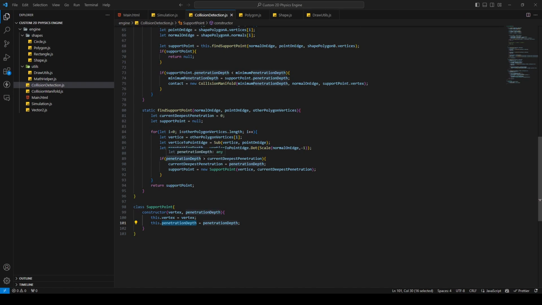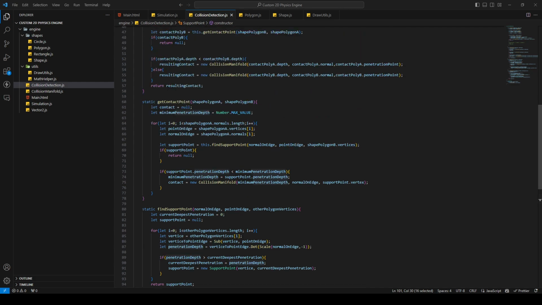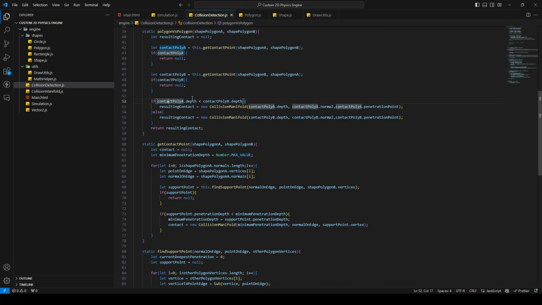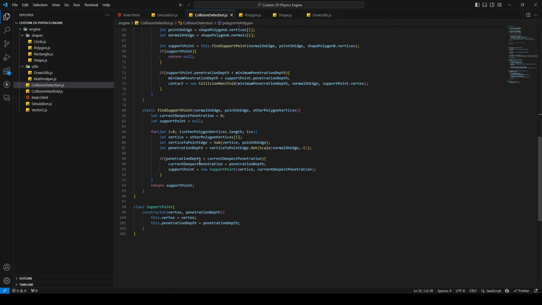So I forgot again to change the display, the monitor. Yeah, it's at line 52, and this is this one. And this here is a support point, and there is no depth because we call it penetration depth.